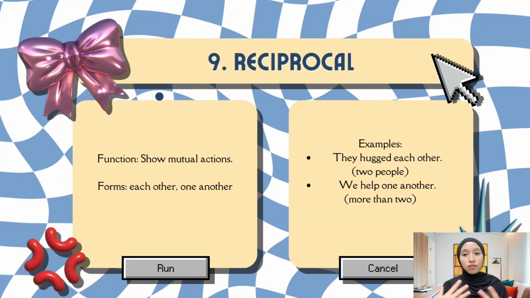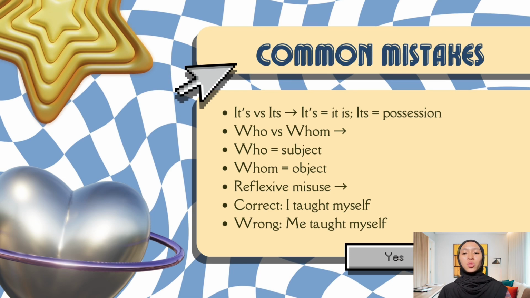Now that we have covered all 9 types, let's highlight some common mistakes. Of course, pronouns can be tricky. Common mistakes include confusing its and it's, or mixing up who and whom. Another mistake is misusing reflexive pronouns like saying me taught myself instead of I taught myself. Paying attention to these details helps us write more clearly.